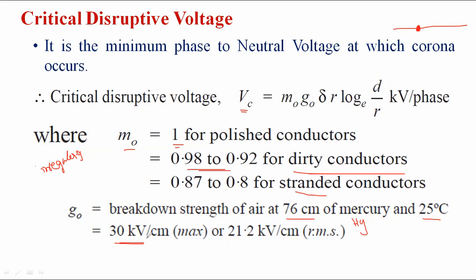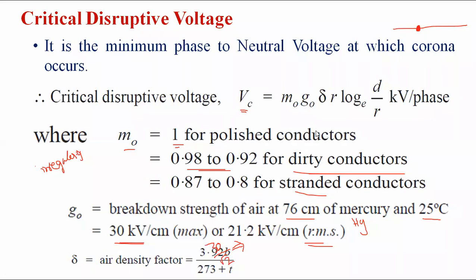The value is 30 kV per centimeter, but it is always represented as an RMS value, that is 30 by root 2. Converting the peak value to RMS, we get 21.2 kV per centimeter.